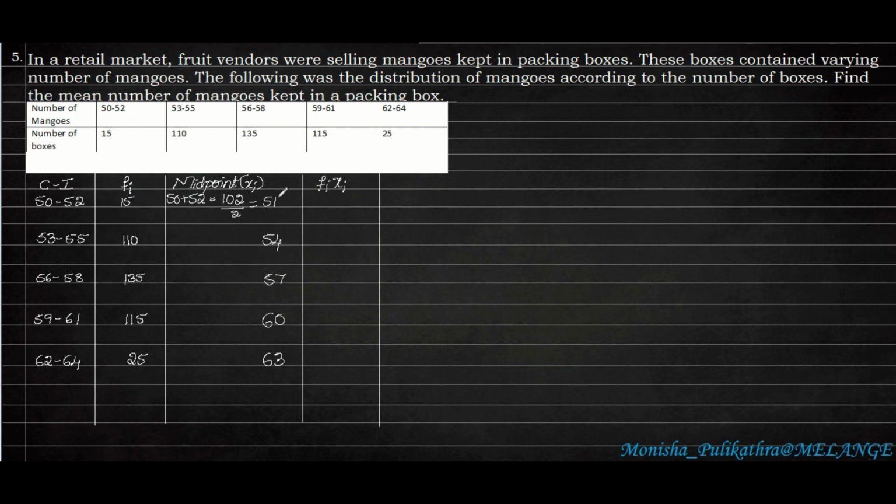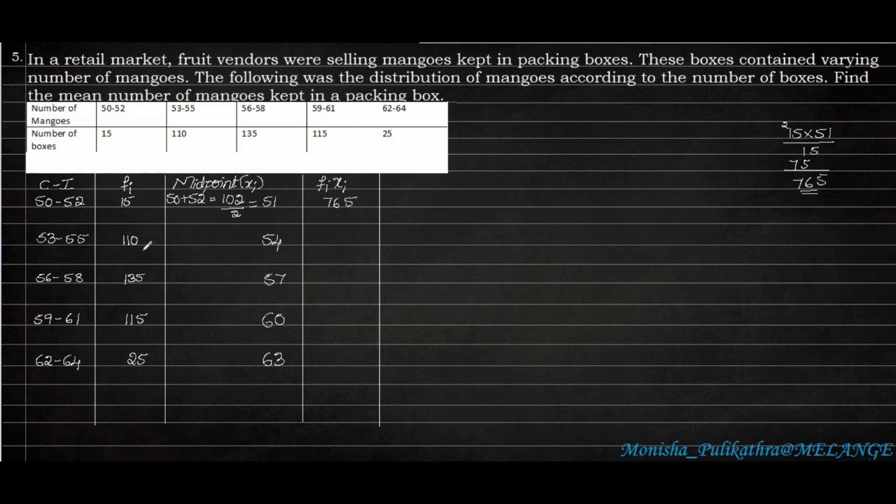So 15 into 51. I will do the first one, and later I will write the direct answers. 15 into 51: 1 fives are 5, 1 ones are 1, 5 fives are 25, 5 ones are 5, 6, 7. So that is 765.